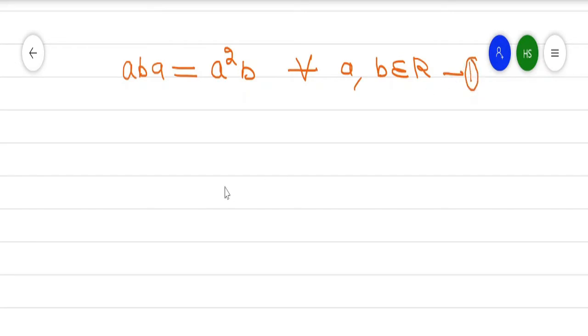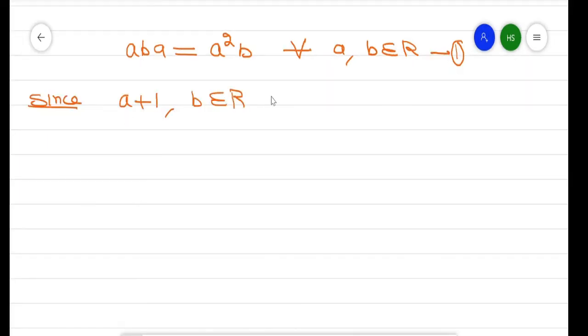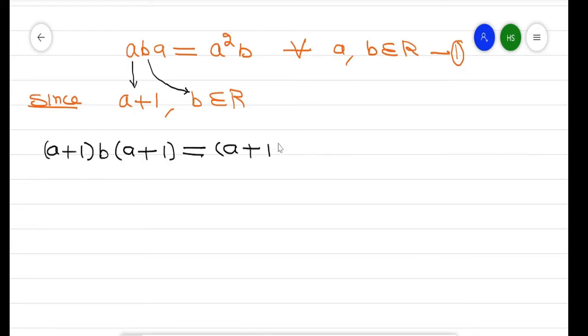Now, since A plus 1 and B belong to R, these are two elements of the ring R. I treat A as A plus 1 and B as this B. Then equation number 1 becomes A plus 1 into B into A plus 1, which is equal to A plus 1 raised to power 2 into B.